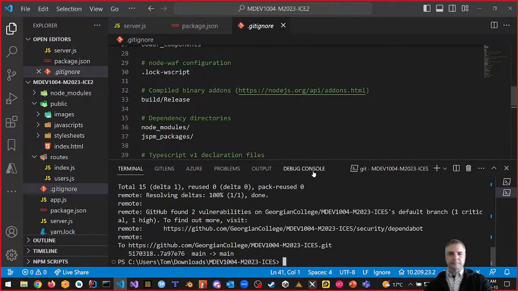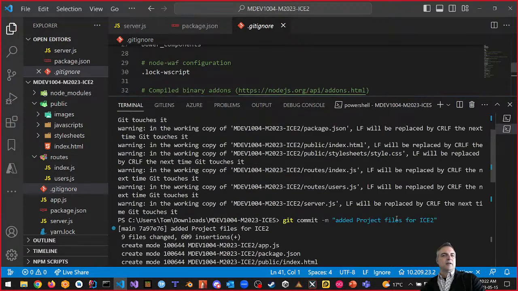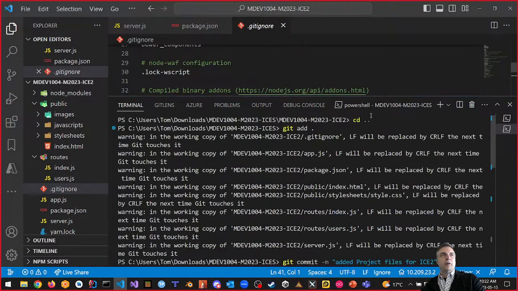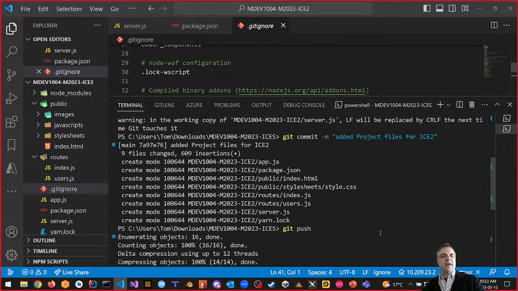Let's go over them again. All right, so you see them. Ready? I went up one level, cd dot dot. I did git add dot, which means add all my files to my project, and it added only these files, right? And then I did git commit minus M, and I said added project files for ICE2. The git commit is the snapshot that I'm taking of my project, right? Minus M means message, and this is the friendly name for my commit. And then after I've done my commit, I'm going to push. The reason why I can push is because you and I have already defined my remote last week. Remember? When we made our folder.